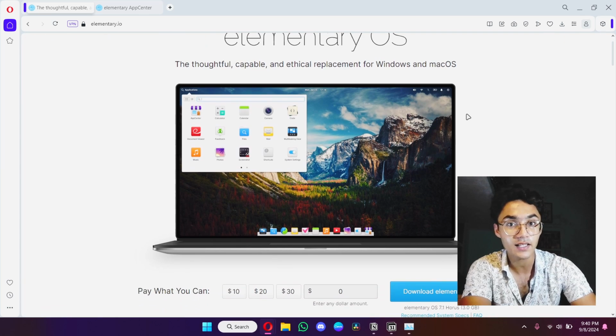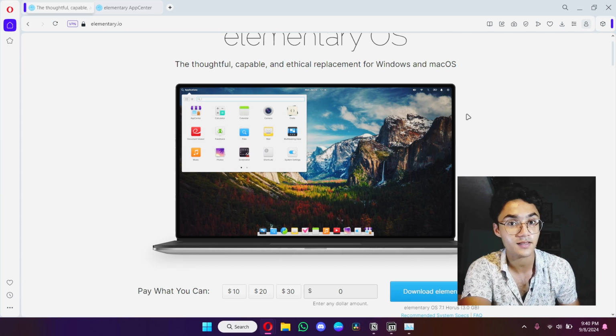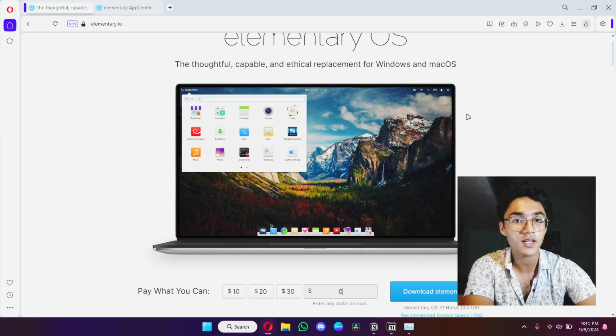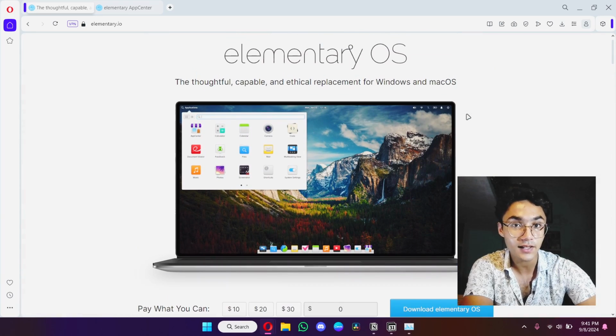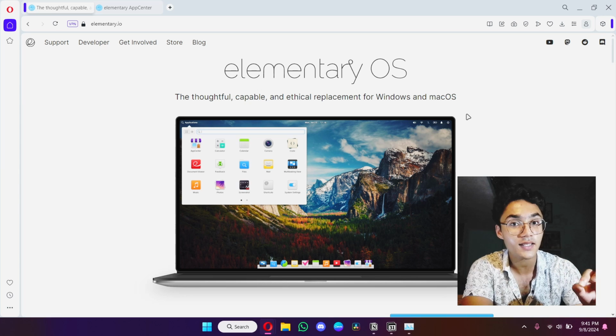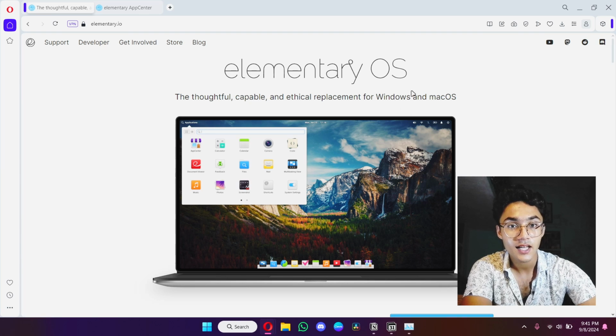Then we have KDE, which has the best, most functional desktop. Like really, you can do anything on that Plasma desktop. It gives you complete control over your desktop. Even the smallest thing can be customized in KDE. And then we have others like the latest Cosmic desktop environment or Deepin desktop. All of them are getting way ahead of ElementaryOS.